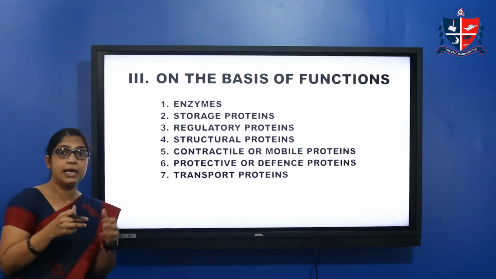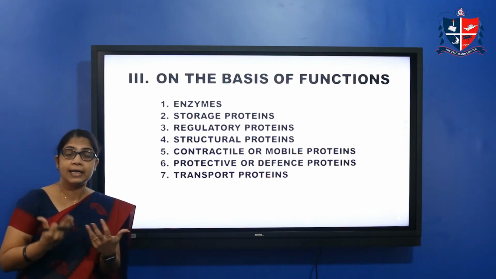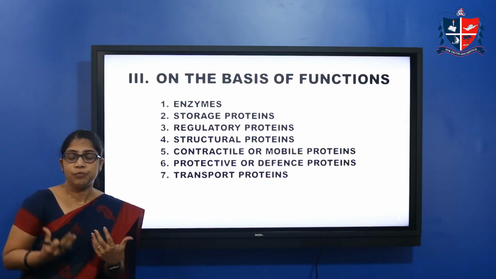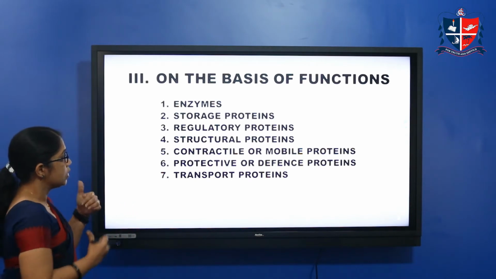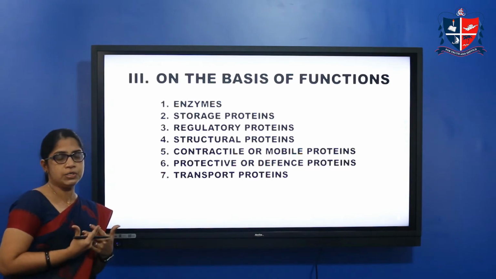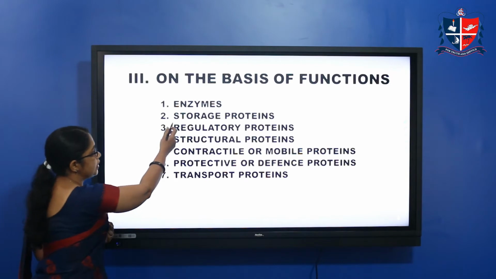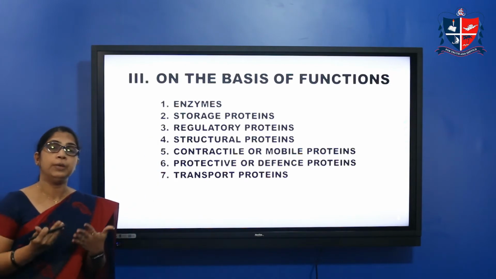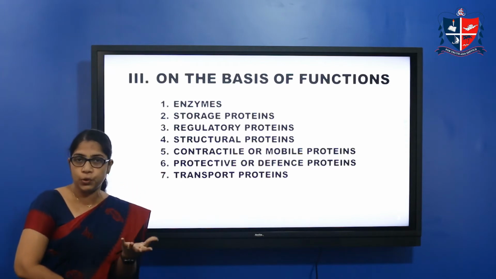Enzyme proteins means they are biological catalysts. They are catalyzing the biochemical functions in the body. Okay, they are biological catalyst enzymes. So their function is catalyzing the biological functions in the body. And storage proteins. Next one is storage protein. Storage protein, for example, myoglobin. Myoglobin, its function is oxygen storage.